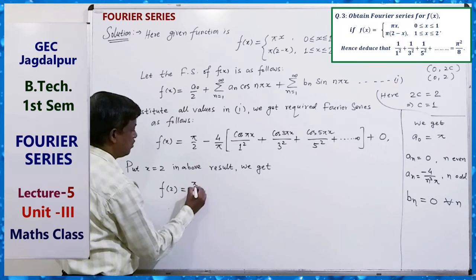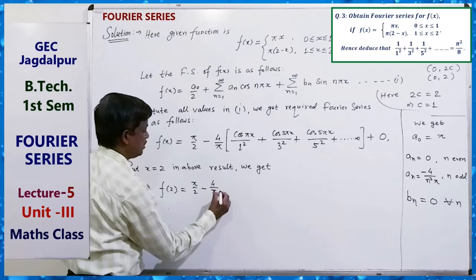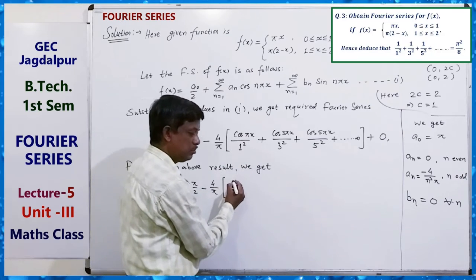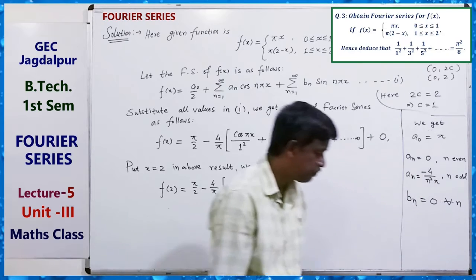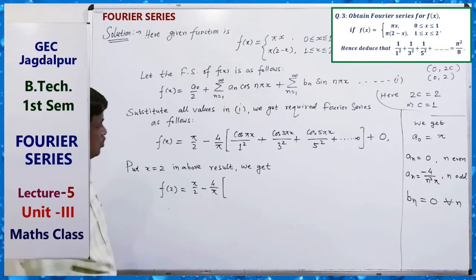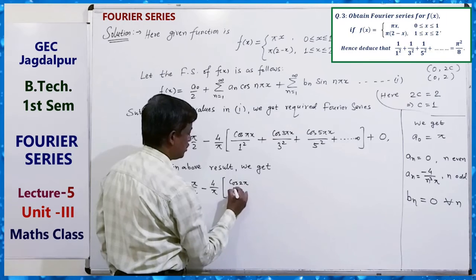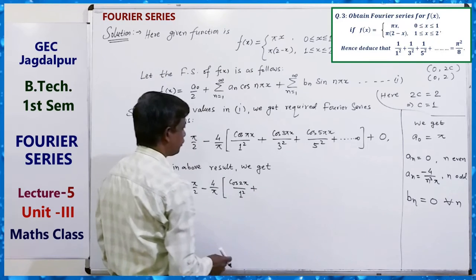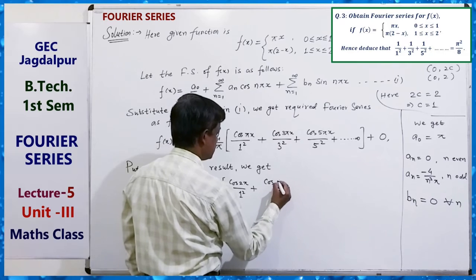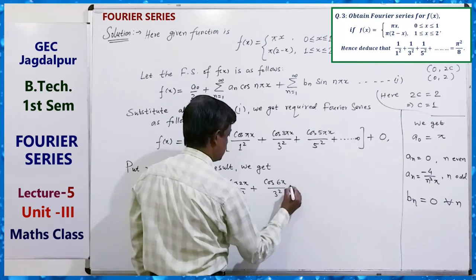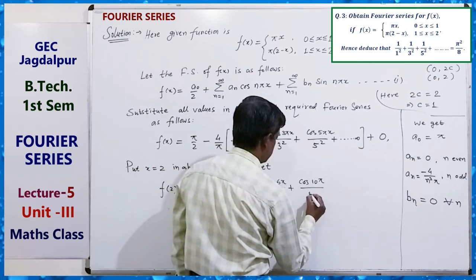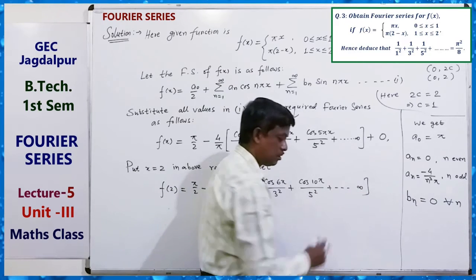equals pi by 2 minus 4 by pi times cos 2 pi upon 1 square plus cos 6 pi upon 3 square plus cos 10 pi upon 5 square, like this.